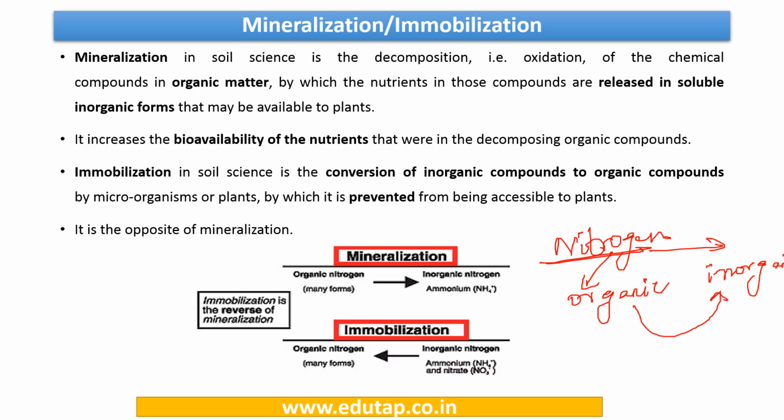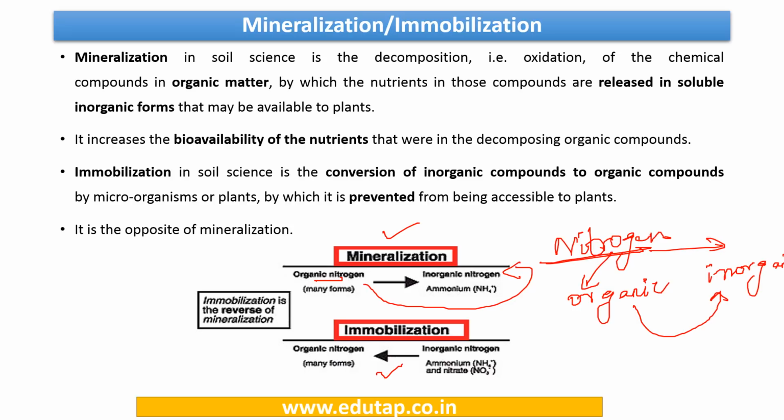Depending upon which form is converted into what, we give two different names to these processes. Let us talk about mineralization. When the organic nitrogen is converted into inorganic nitrogen, for example, ammonium, that is NH4+, this entire process is referred to as mineralization.